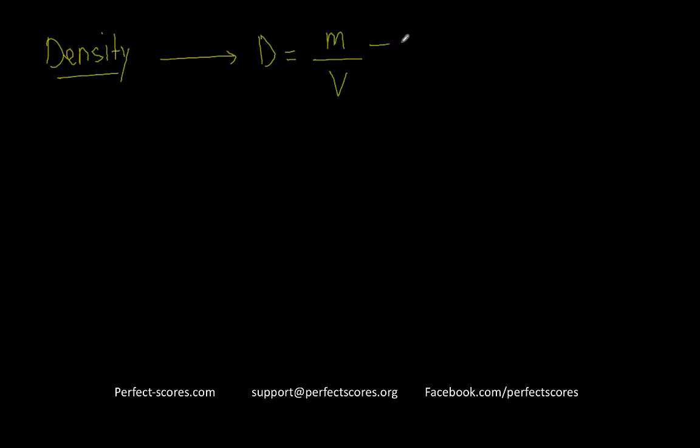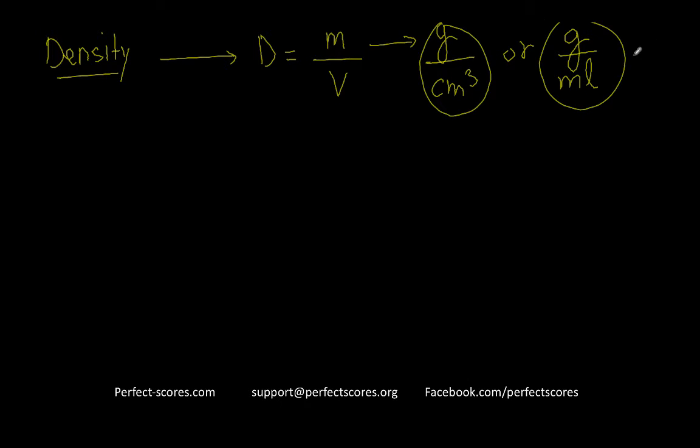Now, the basic unit of mass in case of chemistry, we're not talking about the SI unit, but the commonly used unit, is gram. And volume is measured in either centimeter cube or it can be measured in milliliters. So these are the common units of density, either gram per centimeter cube or gram per milliliter.